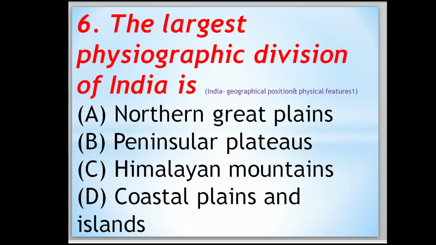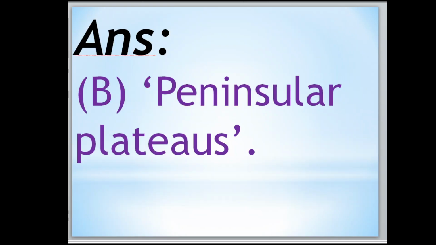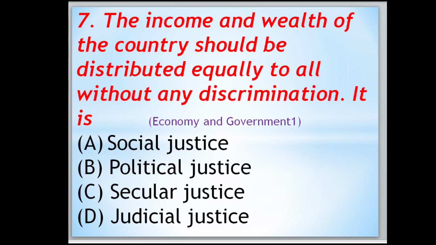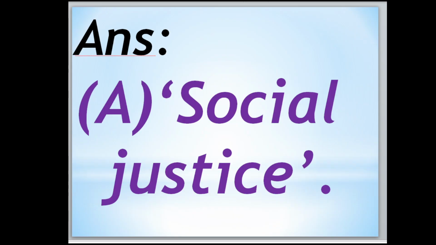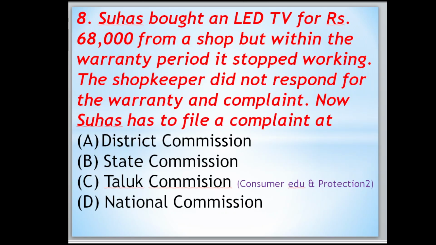The largest physiographic division of India is Northern Great Plain, Peninsula Plateau, Himalayan mountains, coastal plains and islands. So answer is Peninsula Plateau. The income and wealth of the country should be distributed equally to all without any discrimination. It is social justice, political justice, secular justice, judicial justice. Answer is social justice. Now move to the 8th one.